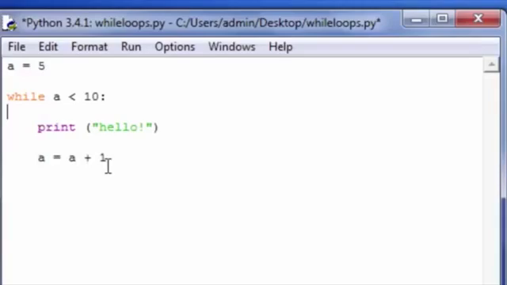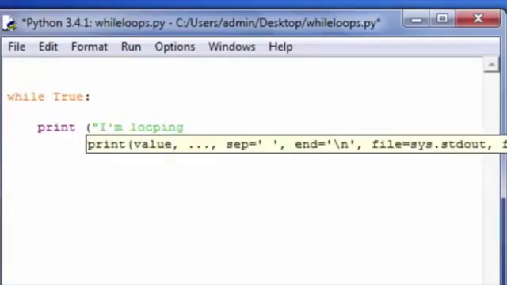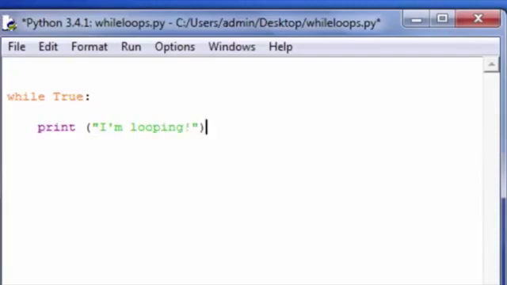Python has a few ways that we can control iteration at a more granular level. The only way we know how to control a while loop so far is to vary the condition that we're working with, but there are actually some special keywords we can use to give us finer grained control over how a loop iterates. I'll give you an example here. Let's try this. What do you think this will do? While true, print I'm looping.